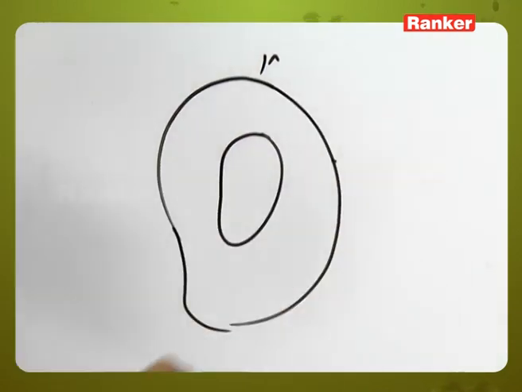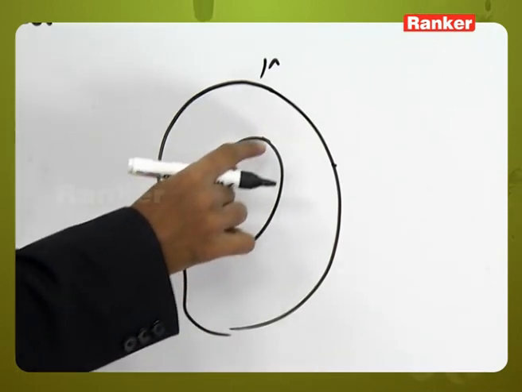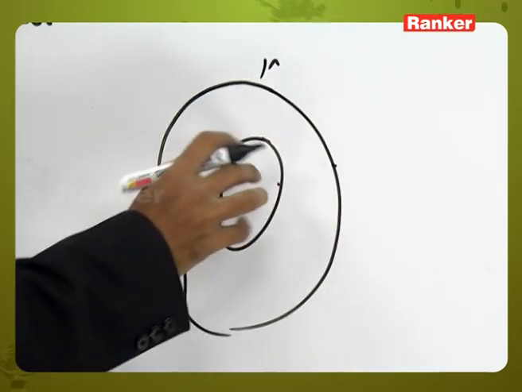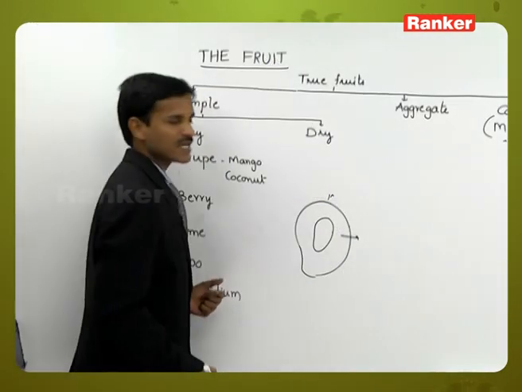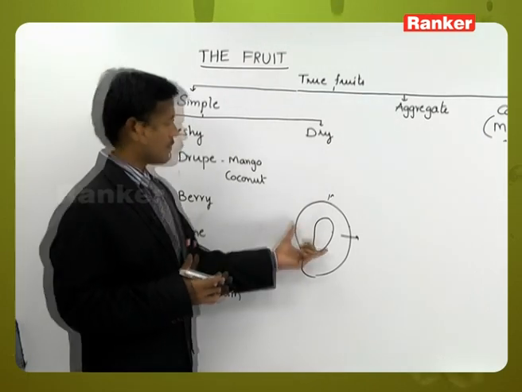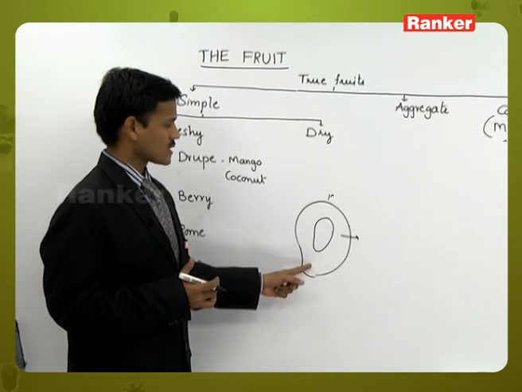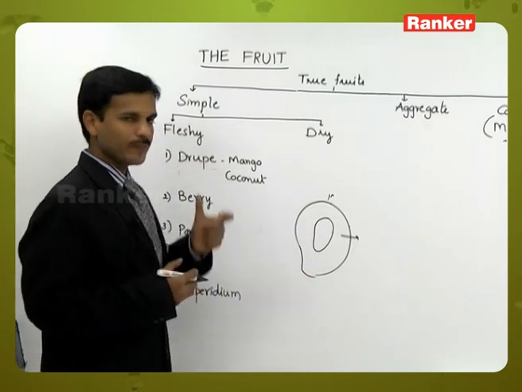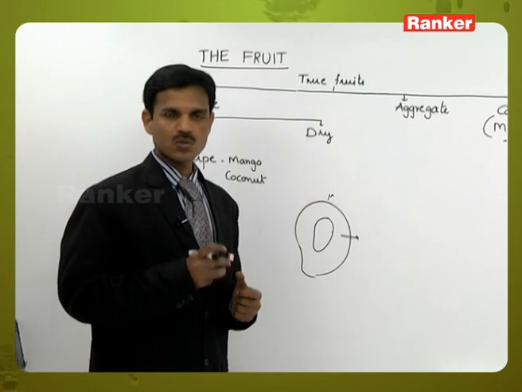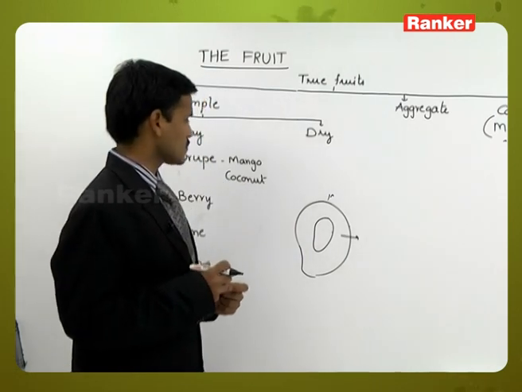This middle mesocarp is edible. What we are eating in the mango is the middle mesocarp, which stores the food materials. In the drupe, mainly the endocarp is stony, a stone-like hard endocarp is present.